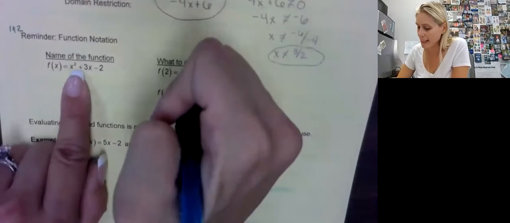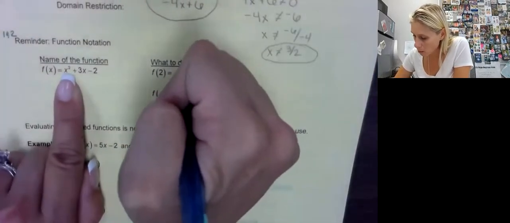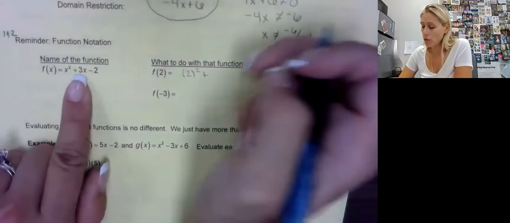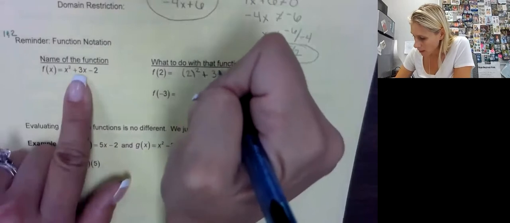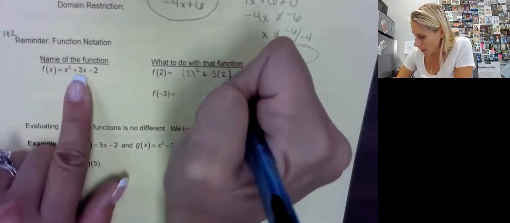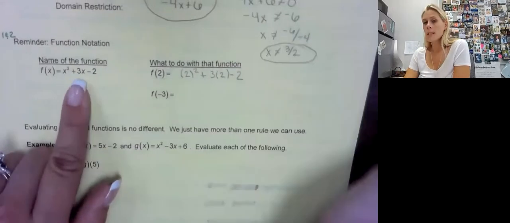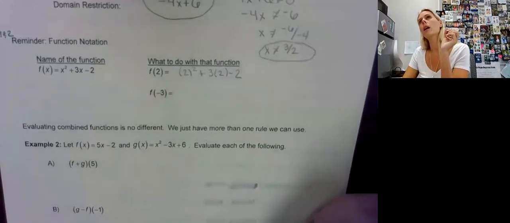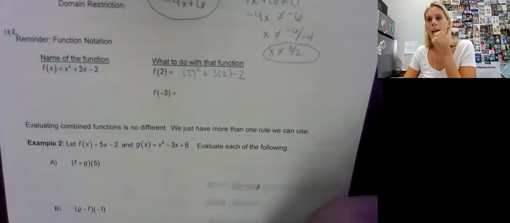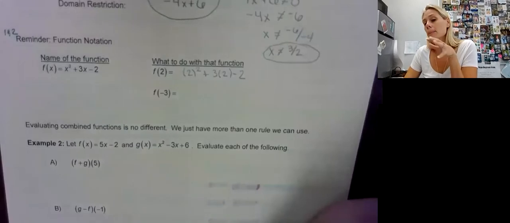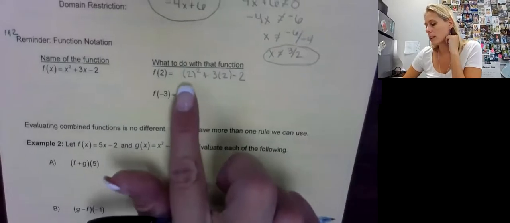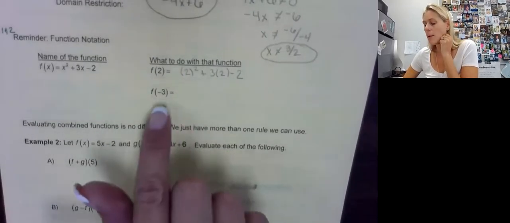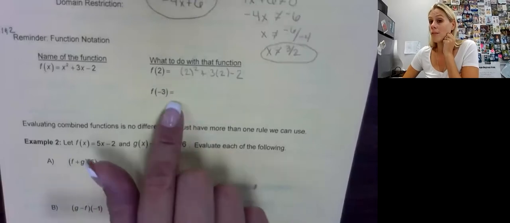So in this case, instead of saying x squared, we're going to say 2 squared. Plus, instead of saying 3x, we're going to say 3 times 2. And then we have this minus 2 at the end. Now, for those of you especially using calculators, when you're replacing an x and that x has an exponent other than 1, you want to make sure it's in parentheses so the calculator does it correctly. Because if this were a negative number, which we'll see down below, you would get 2 different answers.